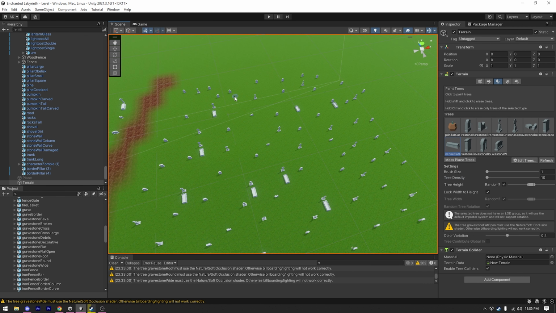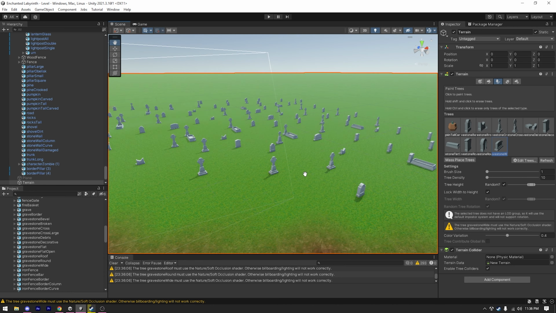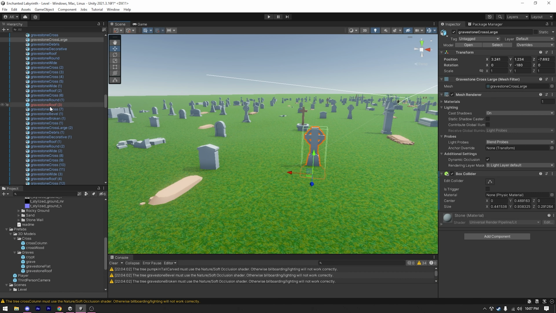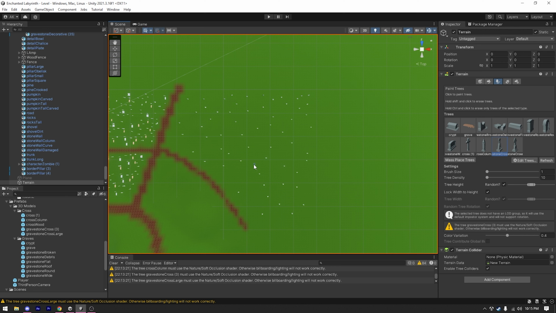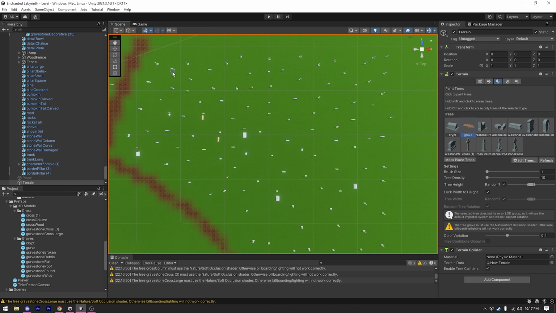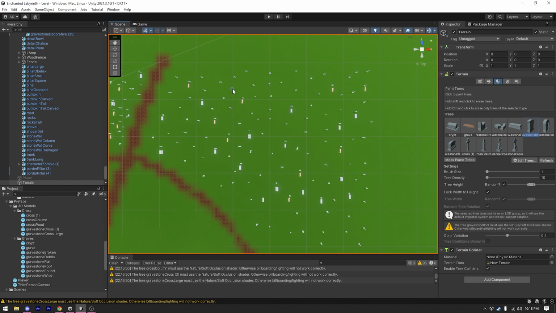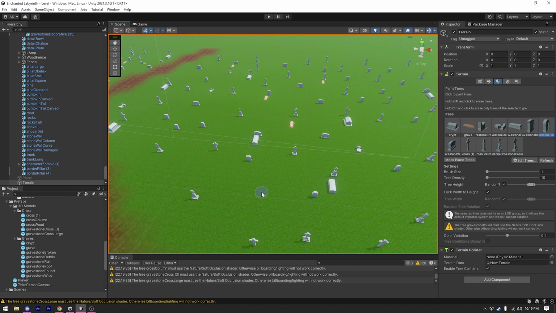After placing them, I realized that none of them had any colliders. So it was very useless. I deleted everything, then added colliders to every one of them, and then imported them into trees. Then again I had to place them in the terrain. This was all that I could do this week.